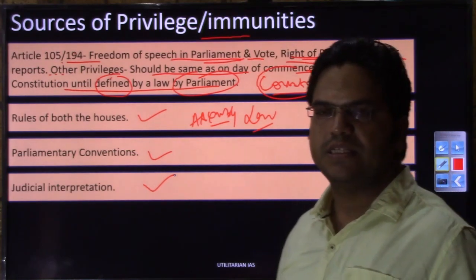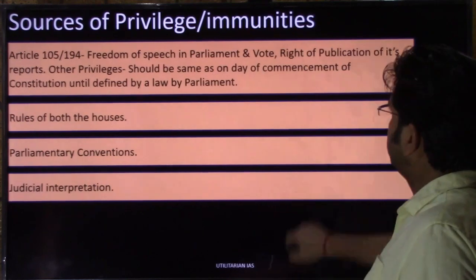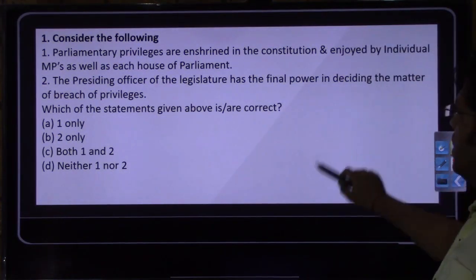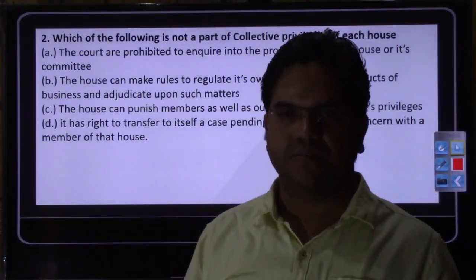So I am limiting this lecture on privileges and immunities here itself. Let us have the MCQs. There are two MCQs, first MCQ and second MCQ. These are the two MCQs with regard to parliamentary privileges.